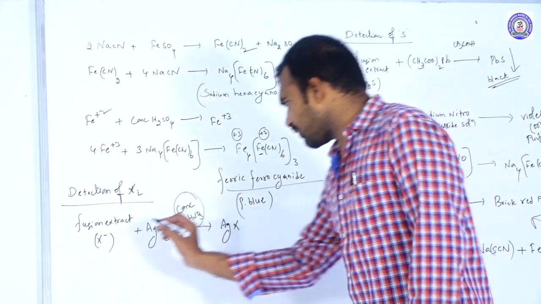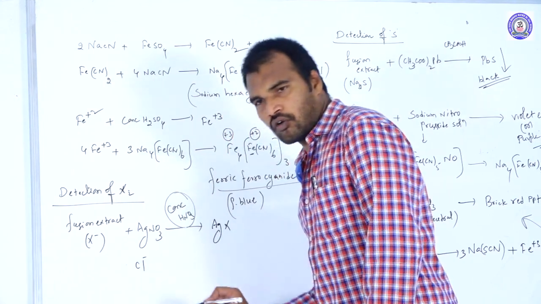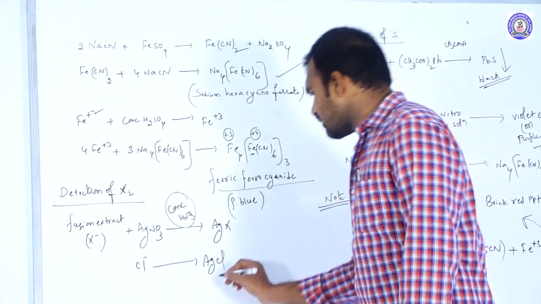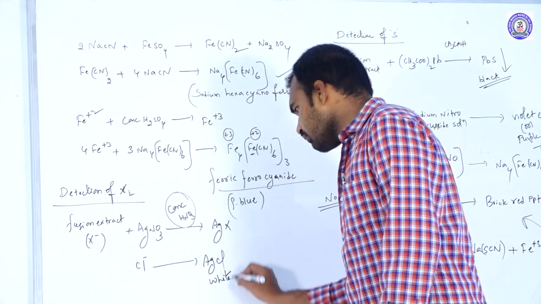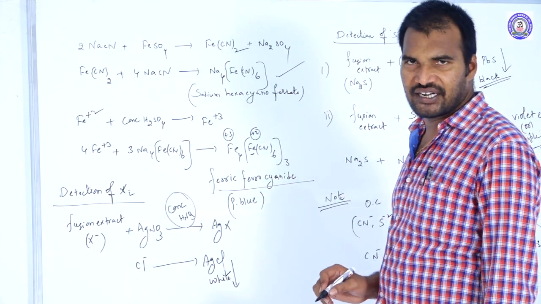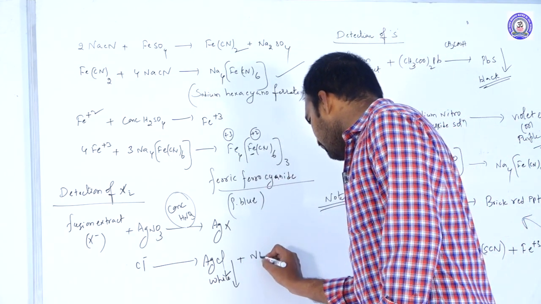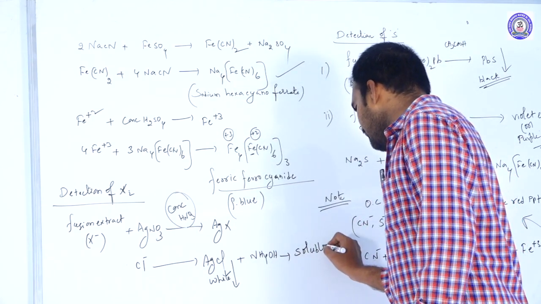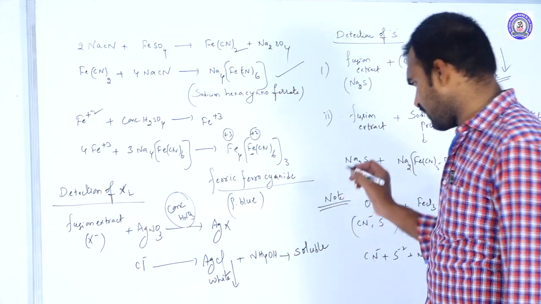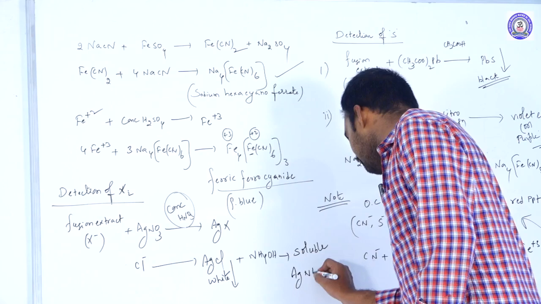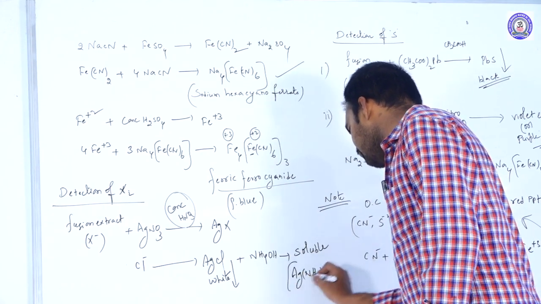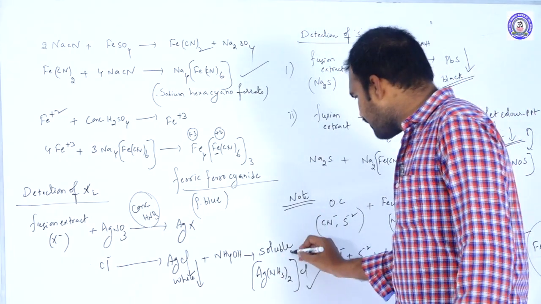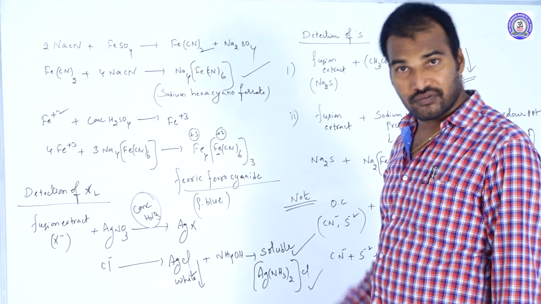Especially if it is a chloride, it forms AgCl. AgCl is a white colored precipitate. If you add ammonium hydroxide solution, it is soluble because of the formation of the complex [Ag(NH3)2]Cl. Because of this complex, it is freely soluble in excess of ammonium hydroxide in the case of chloride.